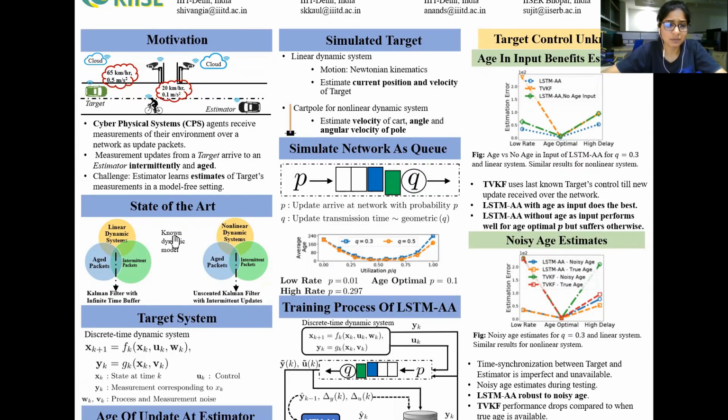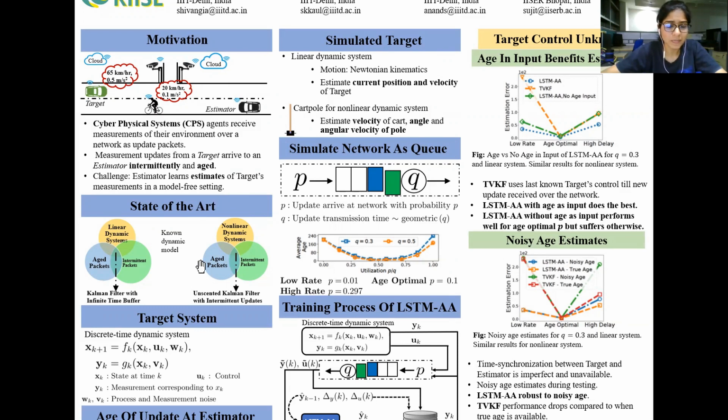However, as seen from the state of the art, most of the works on estimation assume knowledge of the dynamical model that governs the measurements. However, assumption of availability of models may not be practical. Also, unlike many other related works, which can be seen here in the state of the art, we allow updates to arrive at the estimator intermittent and be aged on arrival.